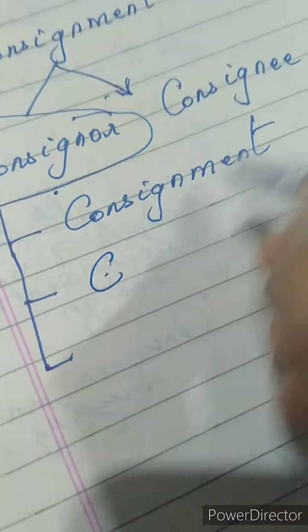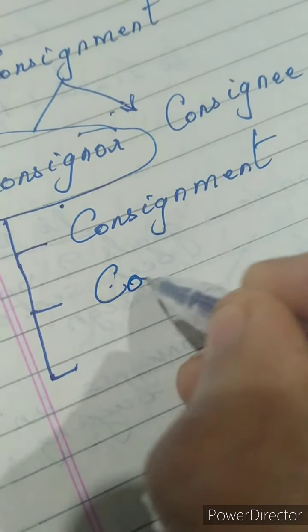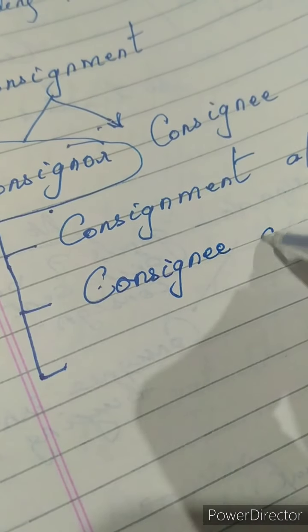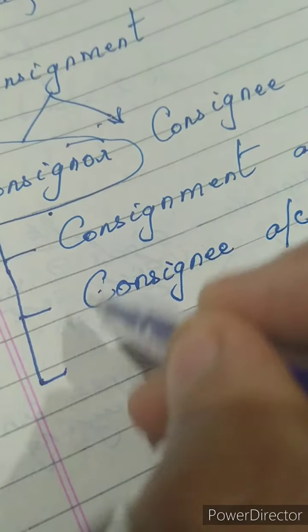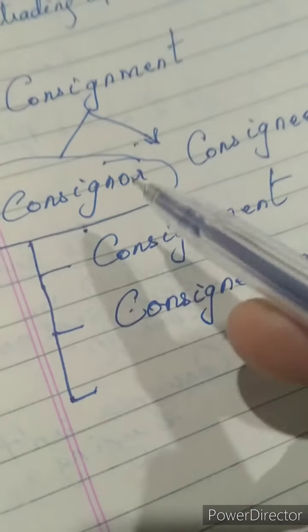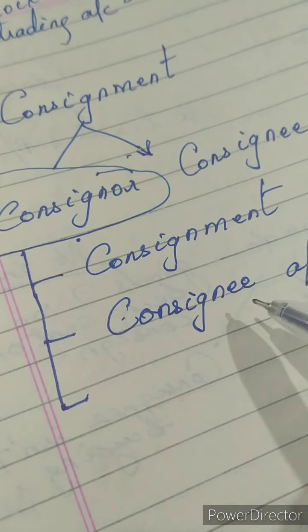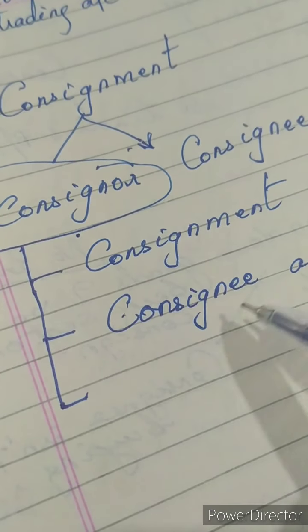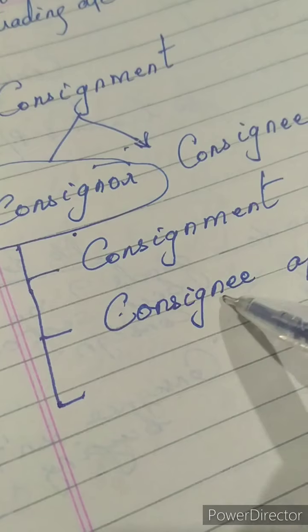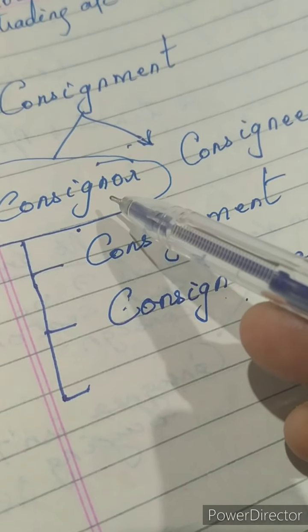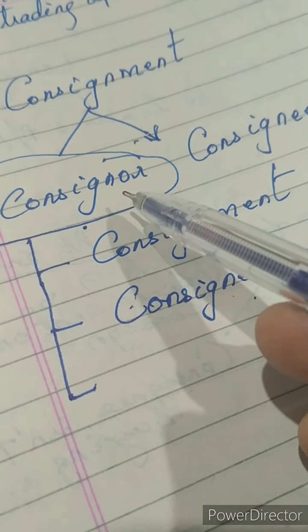The next account will be of the consignee. The consignor in his books of accounts will prepare the account of the consignee. The agent has to know what expenses the consignor is supposed to pay and how much commission the consignor is supposed to pay, and also the consignor will come to know how much amount, after sales, the consignee has to remit. The consignee has to pay back to the consignor.